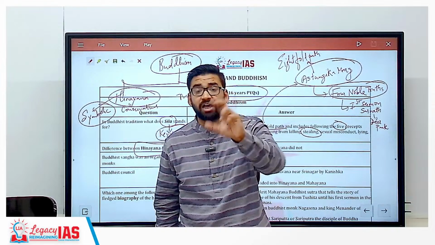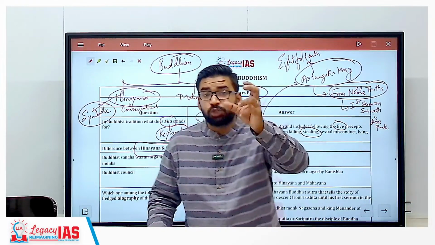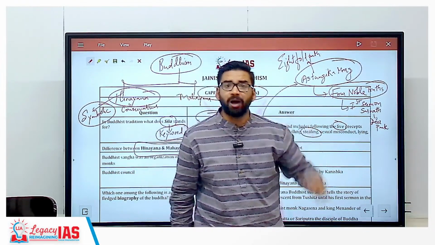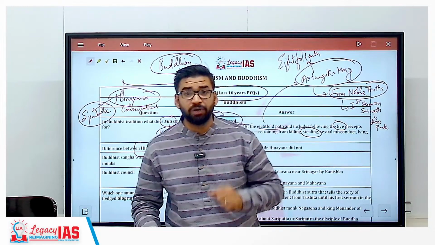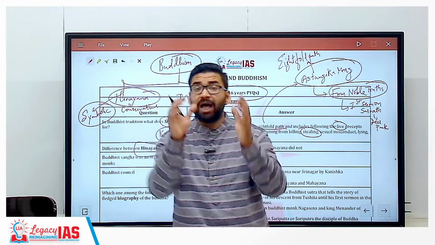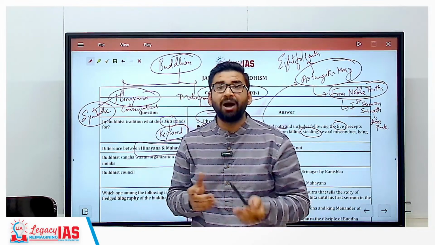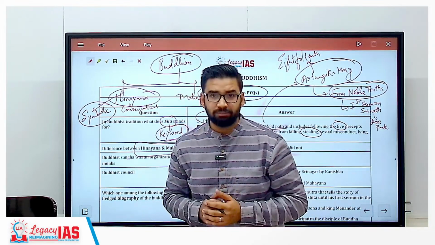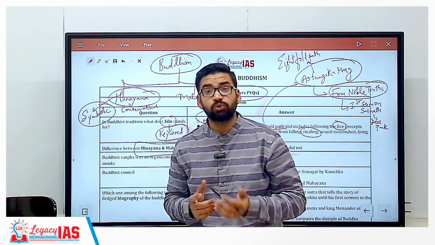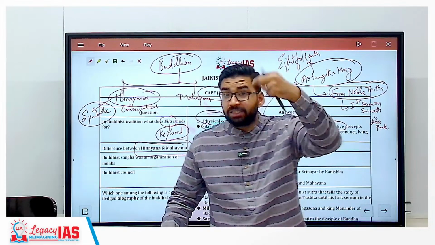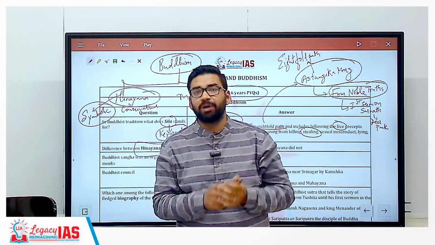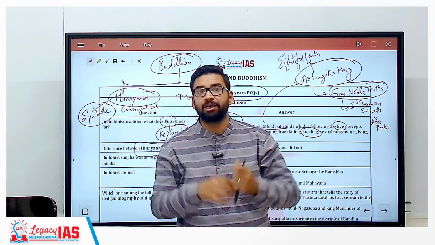The chakra has 8 spokes. 8 spokes represent the eightfold path. Clear? This is also very important. And then the last most important thing is Mahaparinirvan, death, the stupa. Clear? So the stupa is also very important. And one more event was enlightenment, when Buddha got enlightenment at Bodh Gaya.